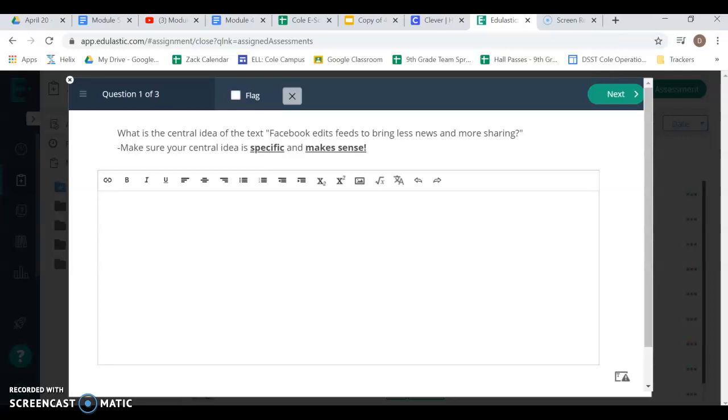Question 1. What is the central idea of the text? Facebook edits feeds to bring less news and more sharing. Make sure your central idea is specific and makes sense.